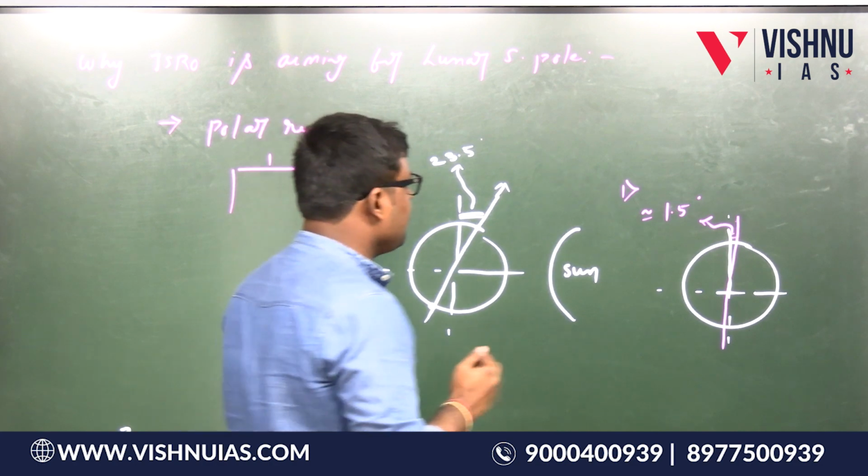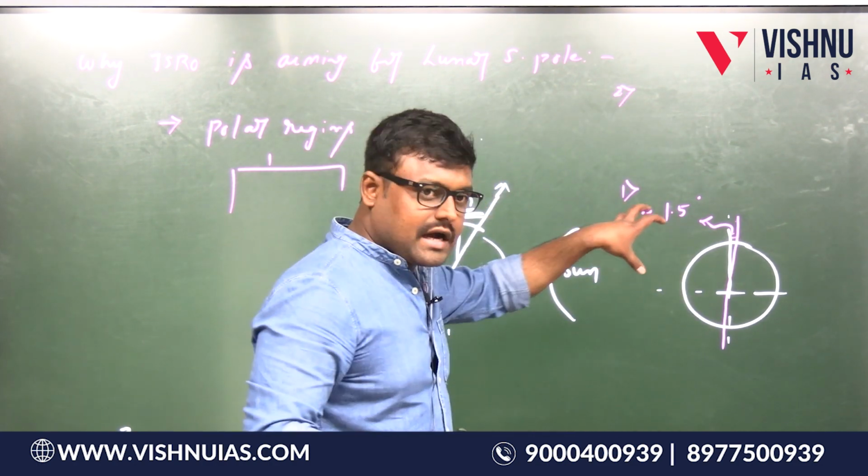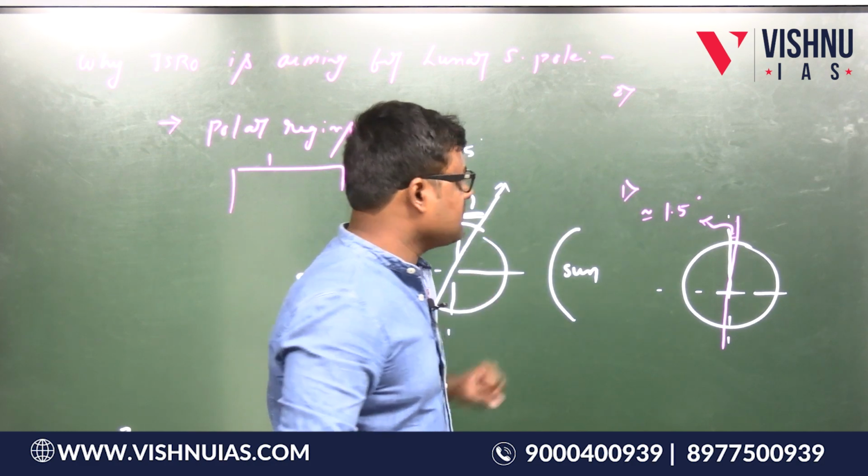The second point here is, I told you there are craters present on the surface of the moon.